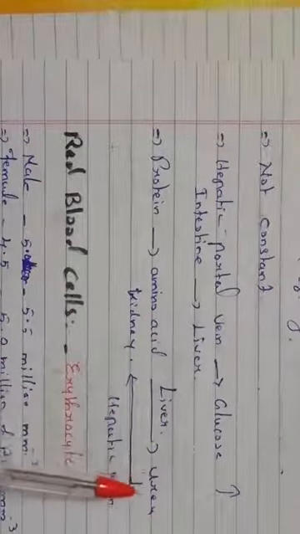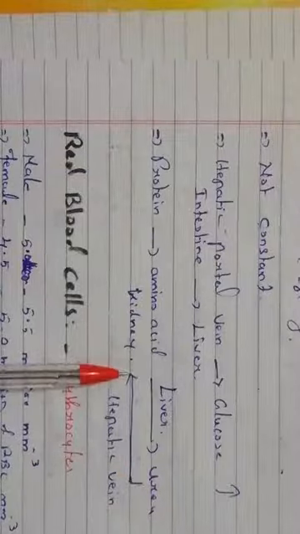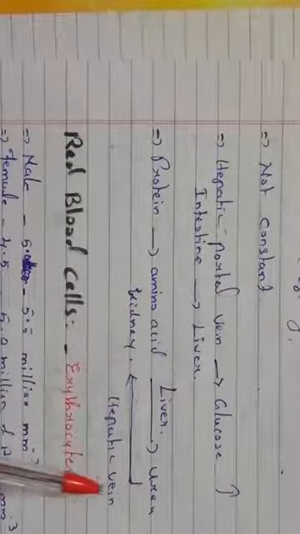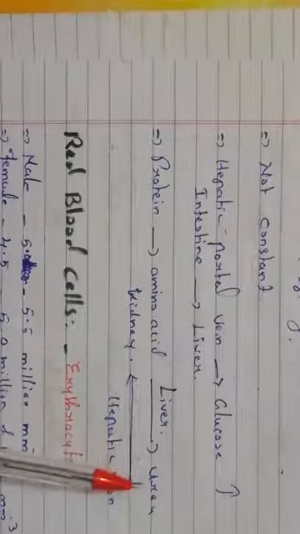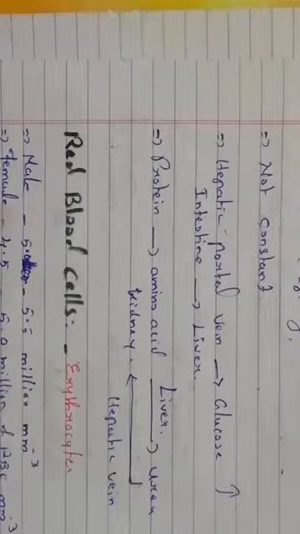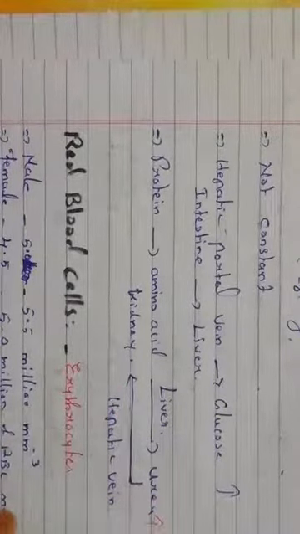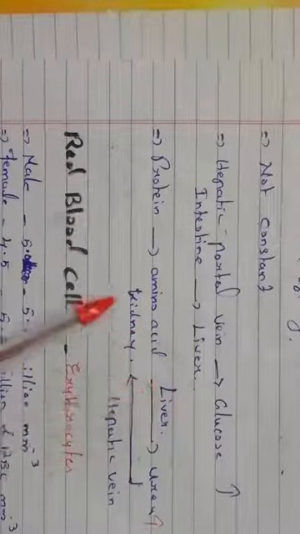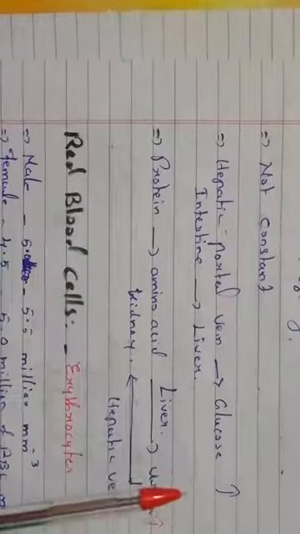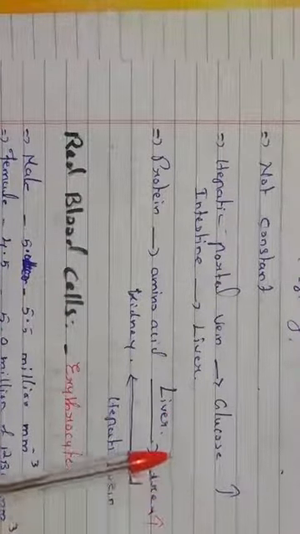But this urea will be taken towards the kidney for elimination by the blood vessel, that is the hepatic vein. Since this always carries urea from the liver to the kidney, in this blood vessel the urea content will always be more. Am I right? So we have talked about all these nutrients, even glucose and urea, present in the blood plasma, but they are not at a constant level. Even in certain situations, elevations and ups and downs will be there. Do you understand? Okay.